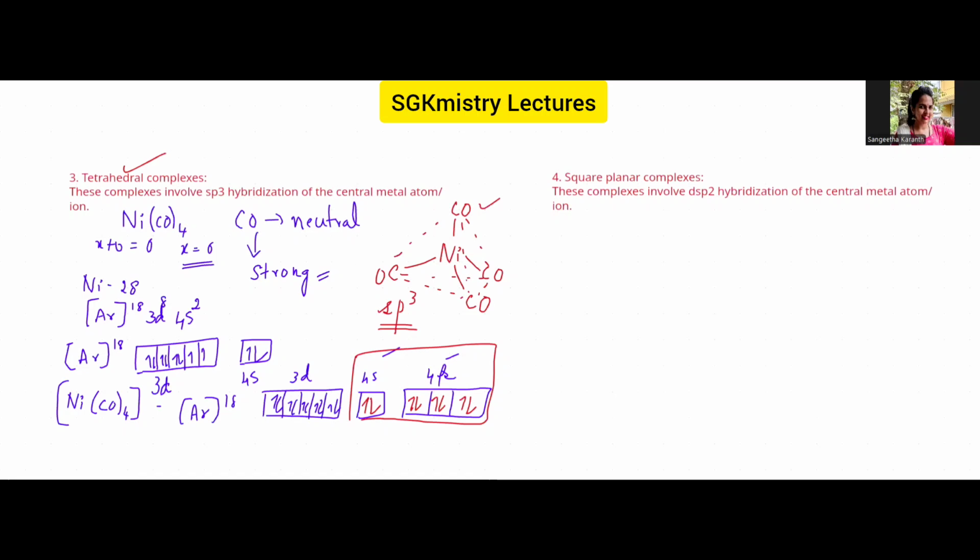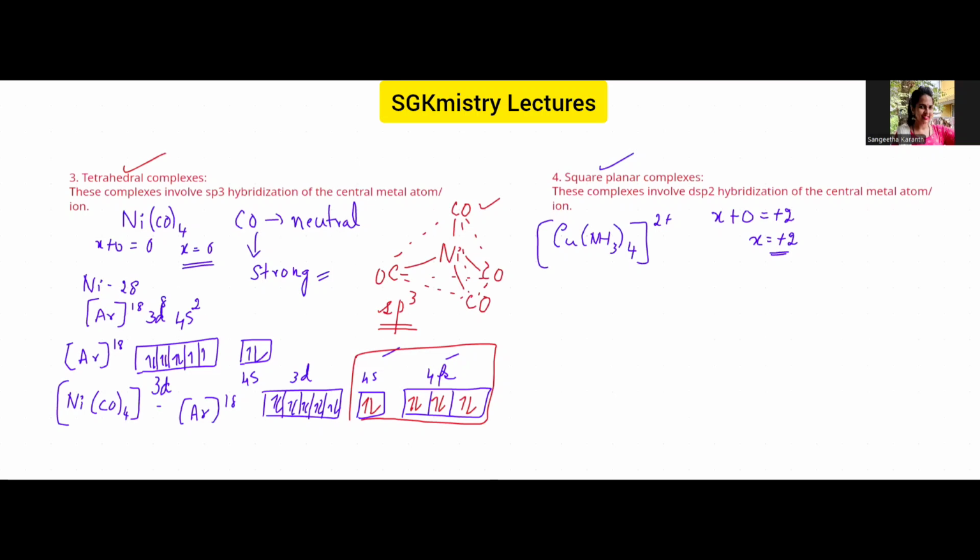Let us go to the last one. So how these square planar complexes are formed. So let us take the example of cuprammonium sulfate complex. So sulfate ions are not shown here. Of course, only the complex ion is shown here. So NH3 is a neutral ligand. So let me take X here. NH3 neutral ligand. So 0 is equal to +2 charge on the complex. So X is equal to +2. The oxidation state is +2 here for copper.